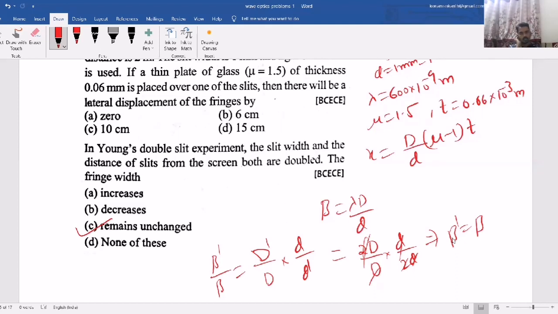This is how you have to solve the questions based on wave optics. One is on the interference pattern, that means how constructive and destructive interference happens. Another one is based on Young's double slit experiment. On that particular topic, there are many different types of questions they usually ask. So please understand the question, collect the data, convert into proper units, substitute, and take care of the calculation. Try to practice so that you can do fast calculation and get the perfect answer. So practice as many questions as possible.